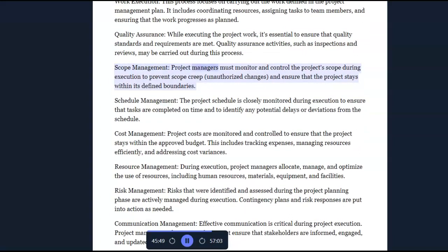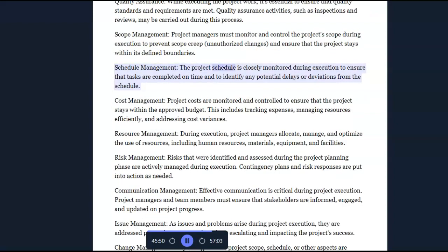Scope management. Project managers must monitor and control the project scope during execution to prevent scope creep, unauthorized changes, and ensure that the project stays within its defined boundaries. Schedule management. The project schedule is closely monitored during execution to ensure that tasks are completed on time and to identify any potential delays or deviations from the schedule.